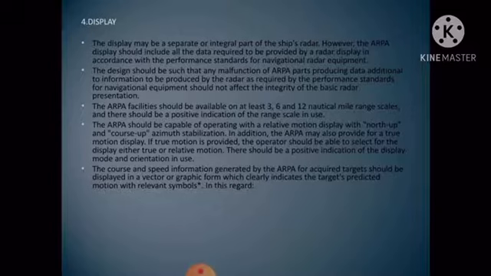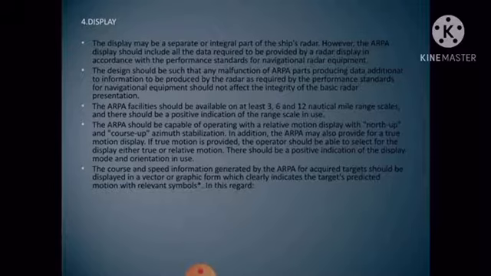So ARPA facilities should be available on at least 3, 6 and 12 nautical mile range scales, and there should be a positive indication of the range scale in use. So ARPA should be capable of operating a relative motion display of north up and course up, course up azimuth stabilization. In addition, the ARPA may also provide for the true motion display.